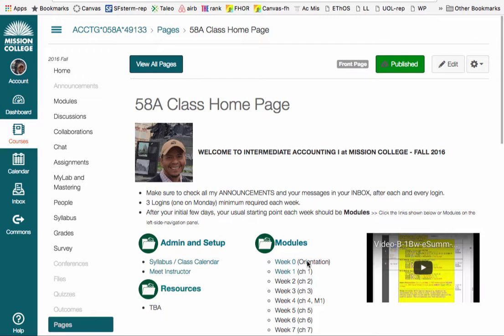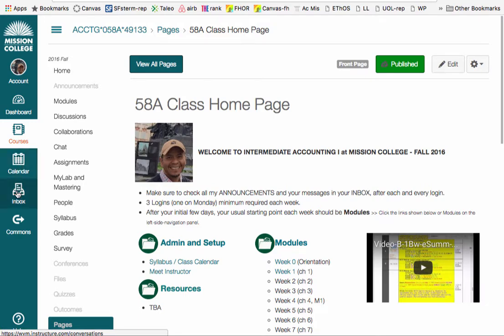For now, I'll just show you that the way I set up the class is a very simple and standard way of using Canvas. You'll see here's what I assigned as the home page, and you can also reach it using the left side navigation panel, which has all the other features. You have home. You will always be going into the announcements every day when you log in. That's the reason I say here in my first line to always read the announcements and your messages inside of your inbox, which is right there.